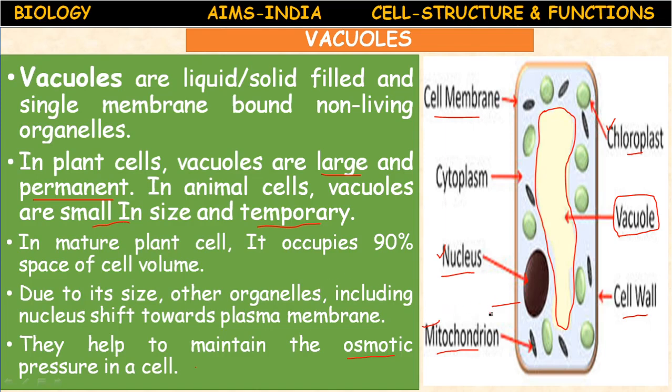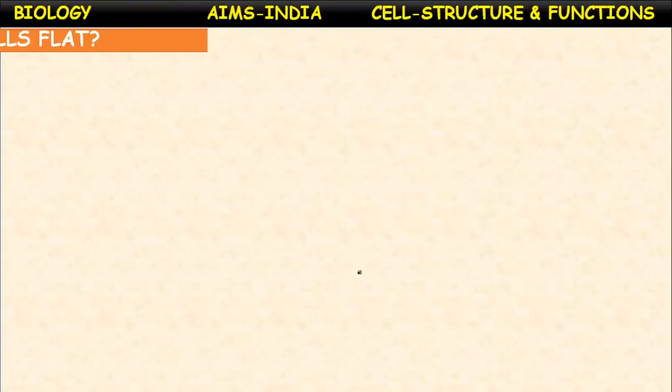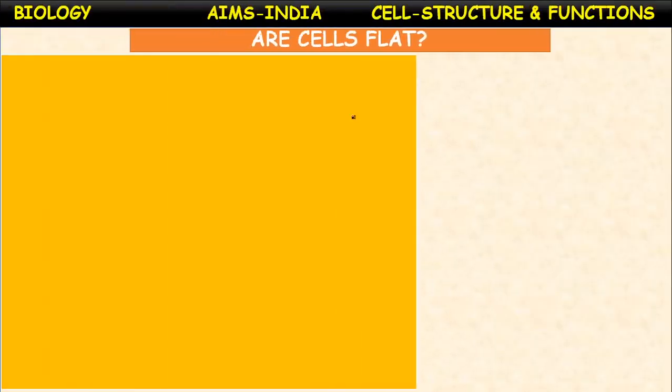So in plant cell, the vacuole is large in size. In mature plant cell, it occupies 90% of the volume of the cell. Even it pushes the nucleus also towards the plasma membrane. The main function of vacuole is to maintain osmotic balance and store the excess of materials present in the cell. Next, with this we have completed the cell organelles.